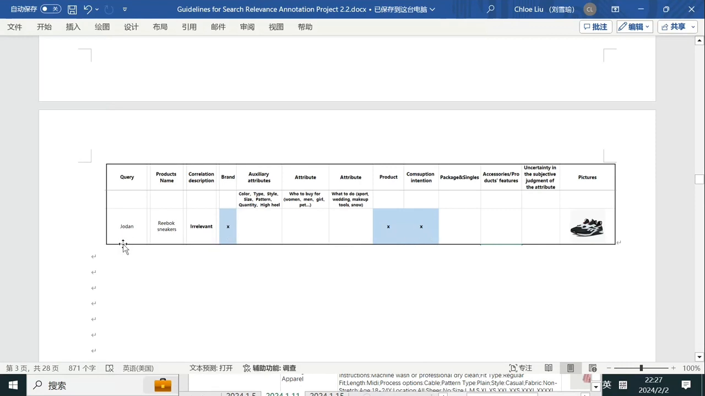So if the query is just a brand, we need to make sure all the products are related to this brand. This brand is not only a brand, it is like a special attribute here, right? So if it cannot meet this special attribute, it is a different consumption intention. So we need to mark it as irrelevant. Okay, so these are all the labeling rules and the examples here.